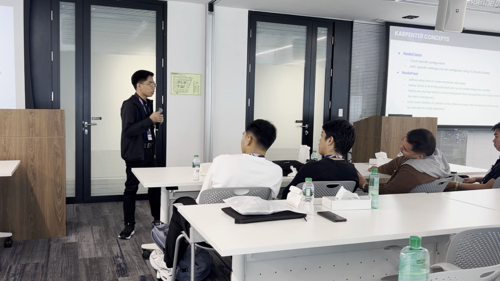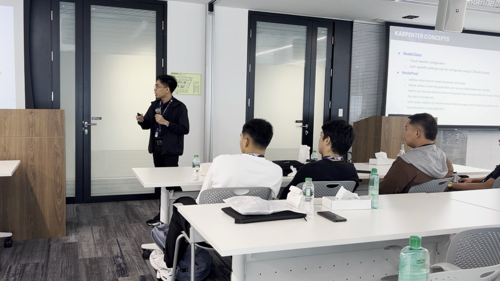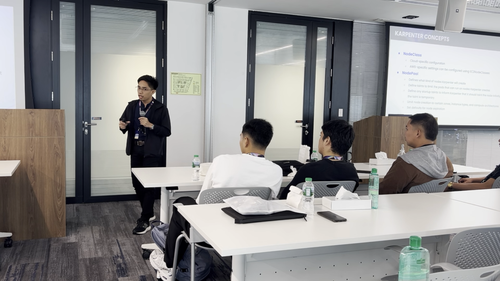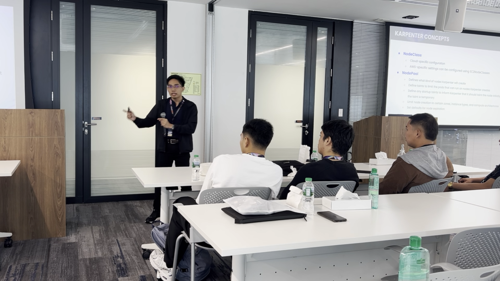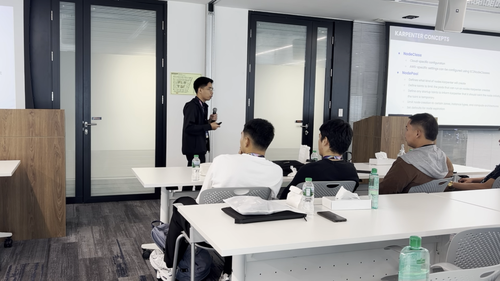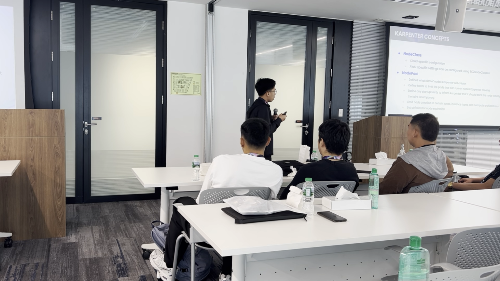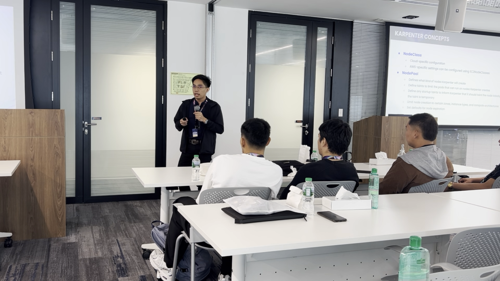Another custom resource is node pool. Node pool basically is an object where you can define all of the requirements or constraints that you would like Karpenter to respect or to take a look at. So this is where you define taints and tolerations. This is where you define, hey, Karpenter, only provision instances on availability zone A, or maybe only in availability zone B, etc. This is where you also set up expiration for your nodes, for you to be able to make sure that every component running within your cluster is always fresh and